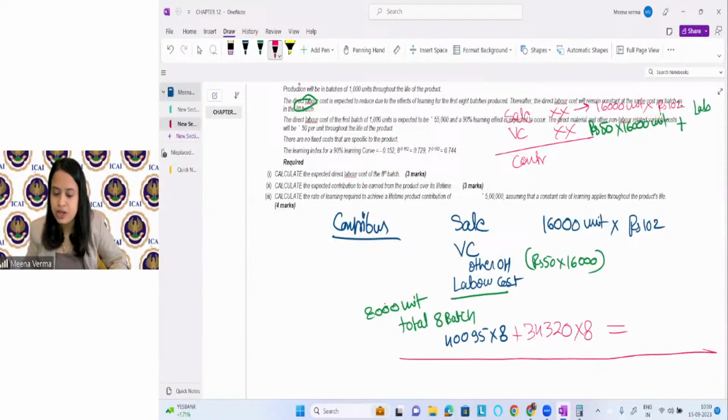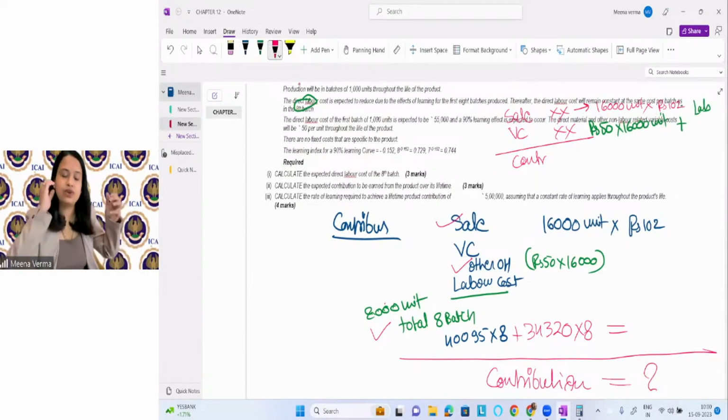Just consider them. Now you have the sale, you have the material and other overhead costs, you have the labor cost also. Solve it, get your answer, you will get your contribution. Simple. Right? Now, if you have any doubt, you can ask me. Just solve it, you will get the answer. If you have any doubt, please ask me. So this is our last session. I hope you have learned well, right?